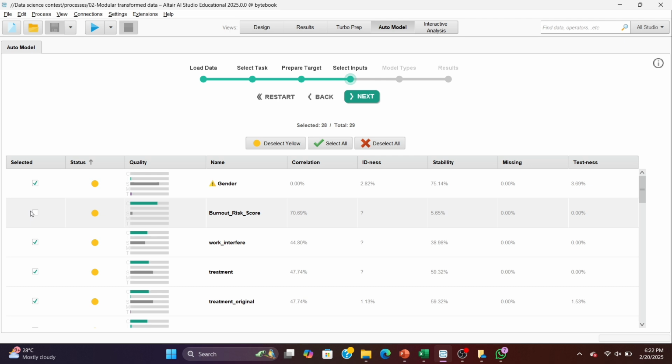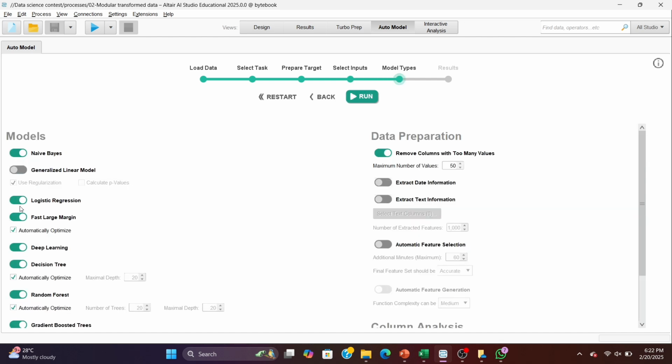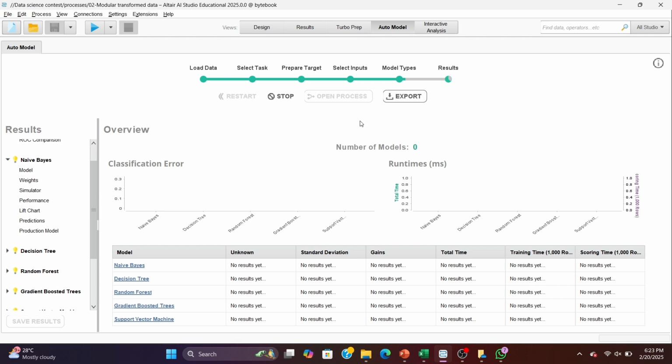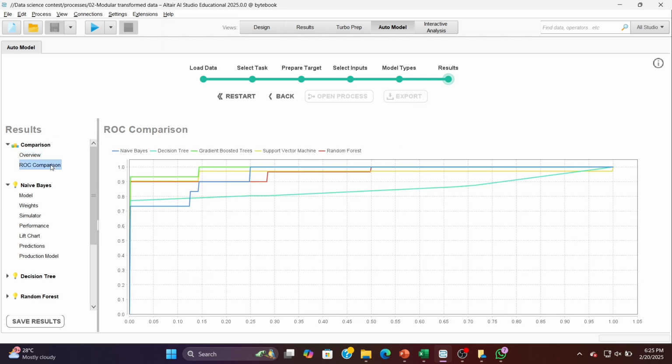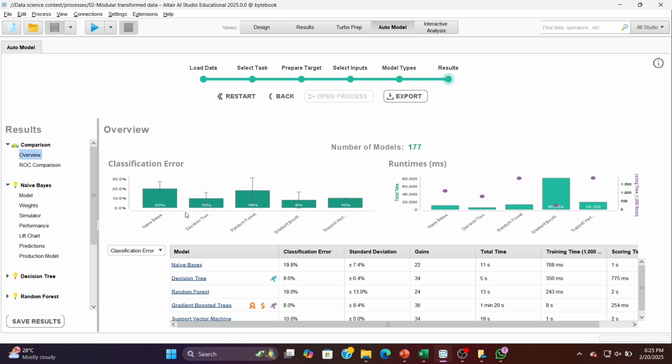So then in the auto model, we use various algorithms to compare their performance. Let's select the models. I selected these models because we widely use decision tree or random forest in classification type model projects. So first, the overview. You can see the classification errors of the selected models. By comparing the performance of these models, we can determine which one gives the best results for predicting burnout risk.